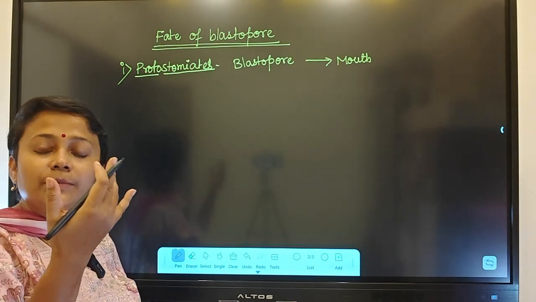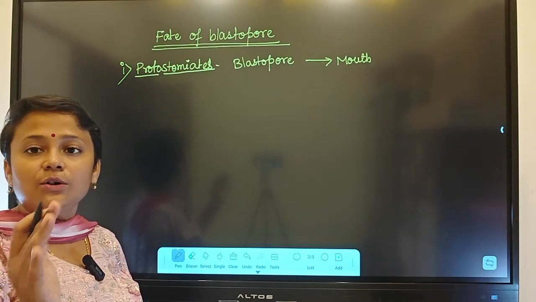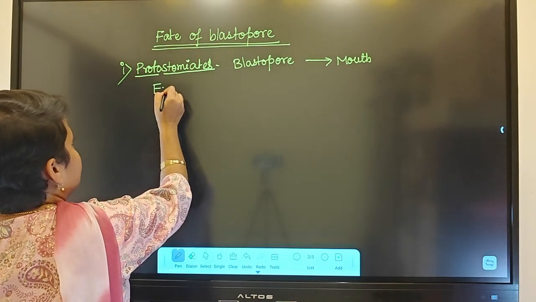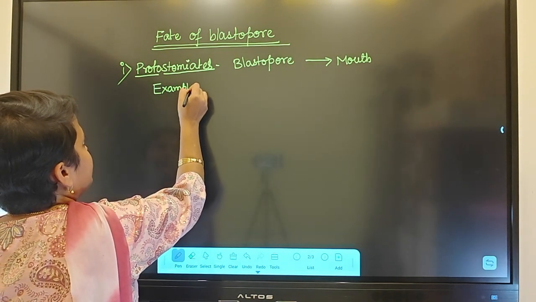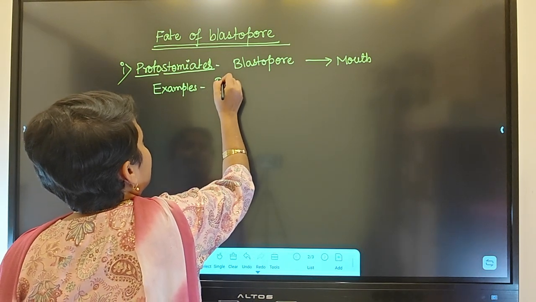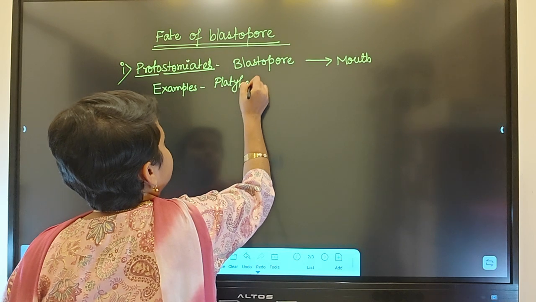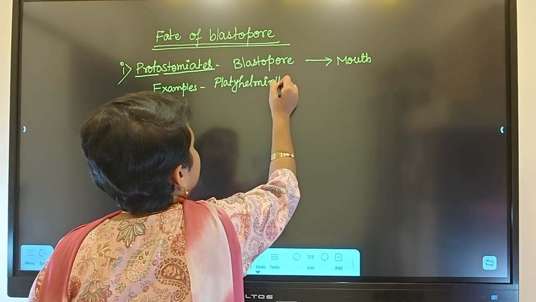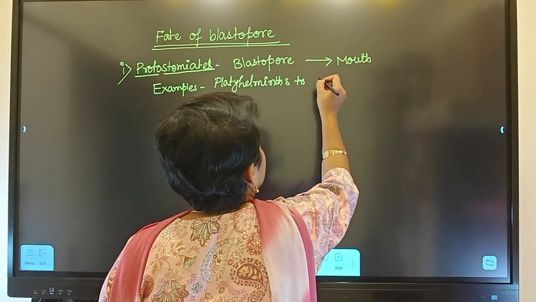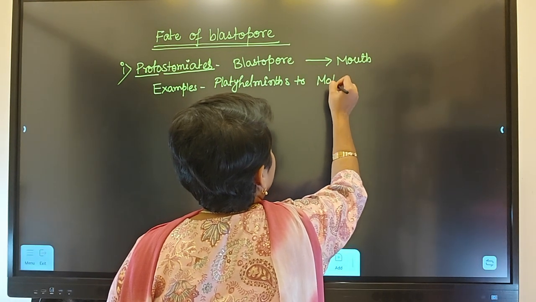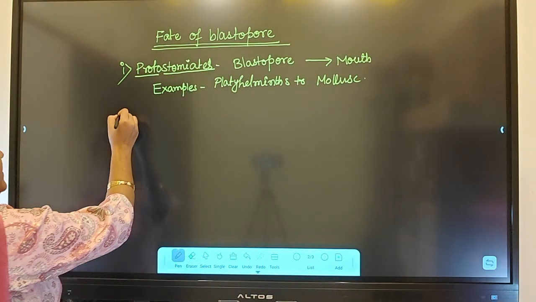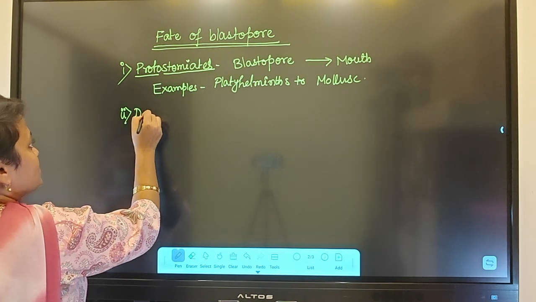Later, another pore develops, which becomes the anus. And the examples are annelids, from platyhelminths to mollusk. Okay, platyhelminths to mollusk.